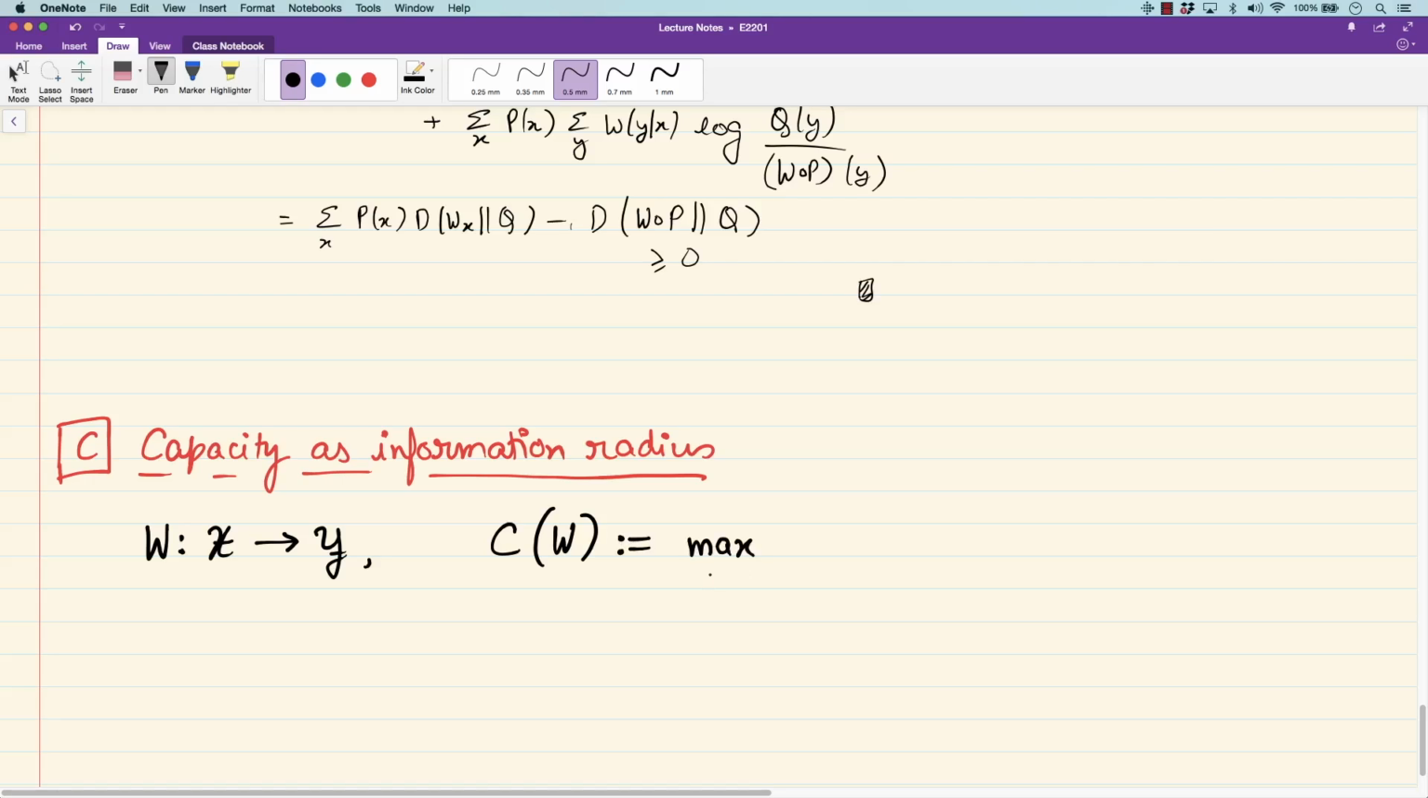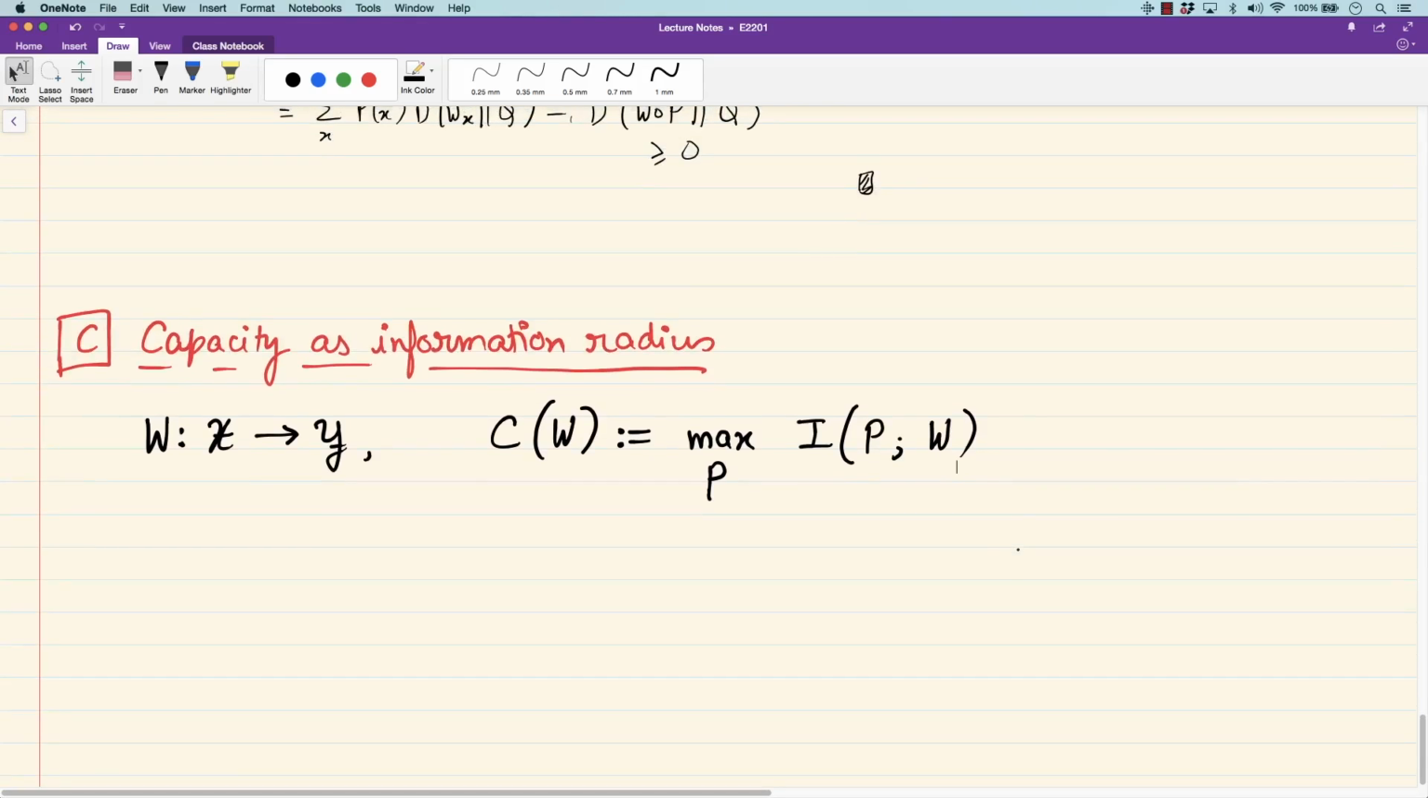max over all input distributions P on this alphabet X, the mutual information between P and W. So this is the mutual information between the input and the output when the input distribution is P and the channel is W. So this is the capacity of a channel. We can use the variational formula for mutual information here to write an alternative expression. So this is max over P. That's what capacity has. Max over all input distributions. This basically is the maximum mutual information that you can have between the input and the output of a channel.